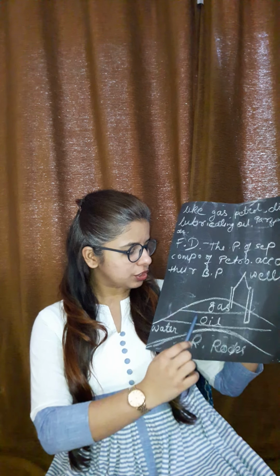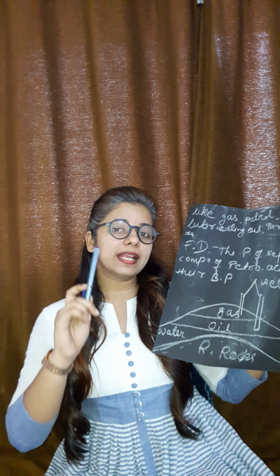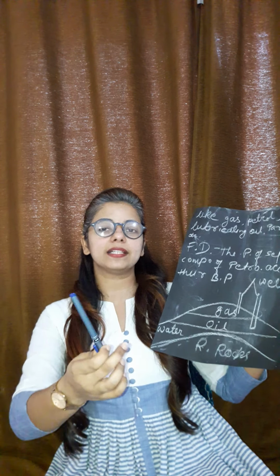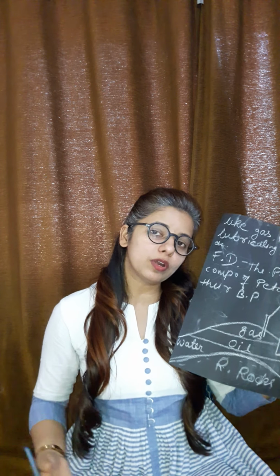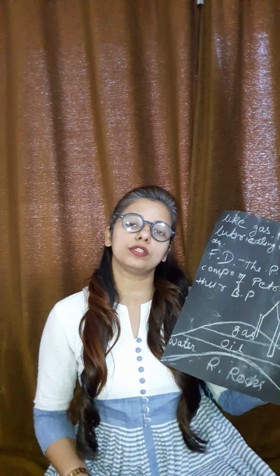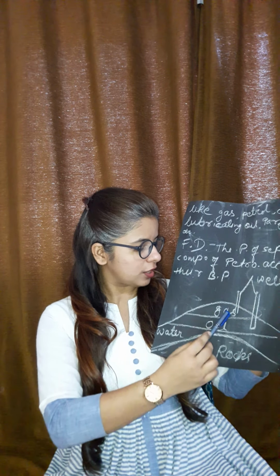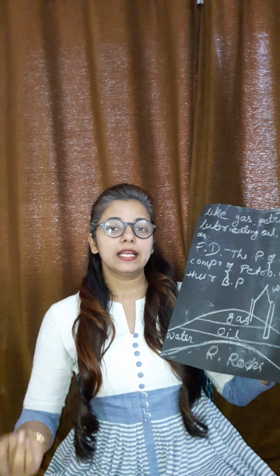And during the formation of petroleum, a particular gas is also formed, which is called natural gas. Because it is a gas, it is much lighter than the oil and the water, so it will come on the topmost layer. So with our machineries and technologies we collect the gas and the oil separately, and both are very useful for us. In this way we are collecting the petroleum as crude oil.